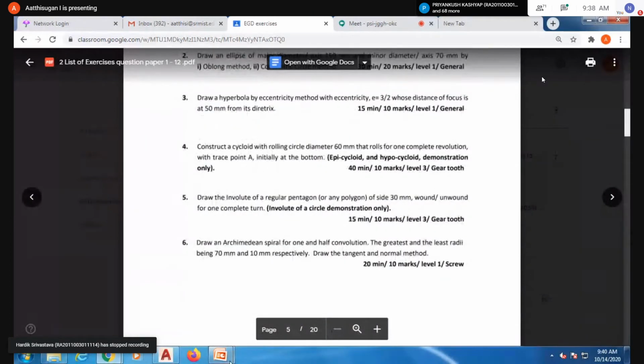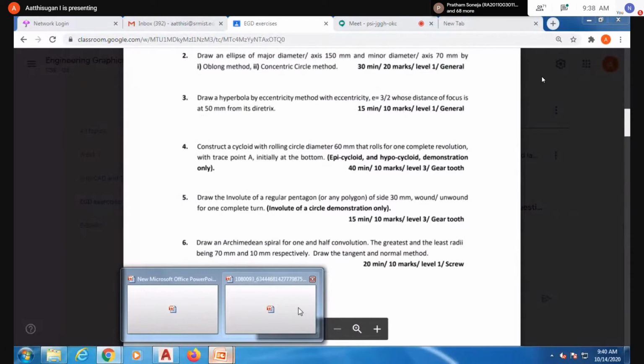So the cycloid. I'll take it from the PPTs.